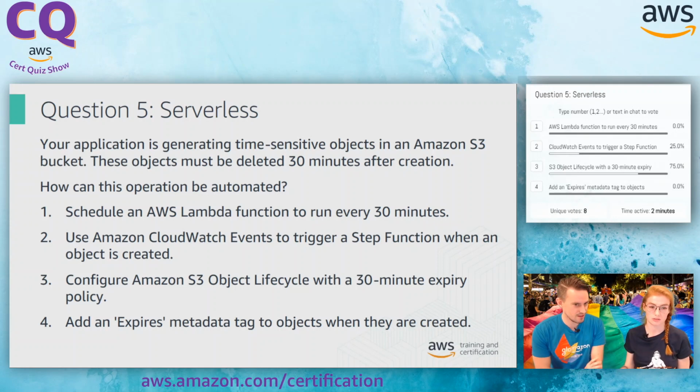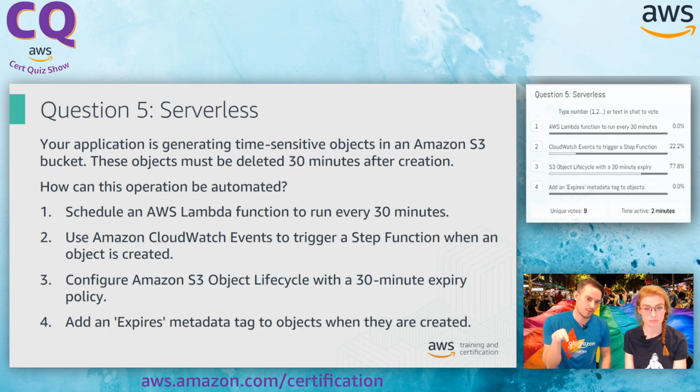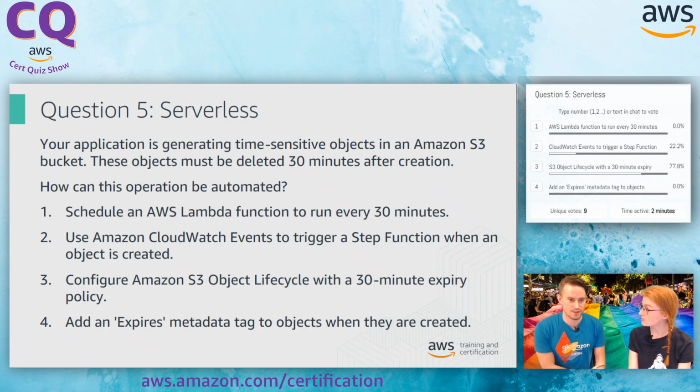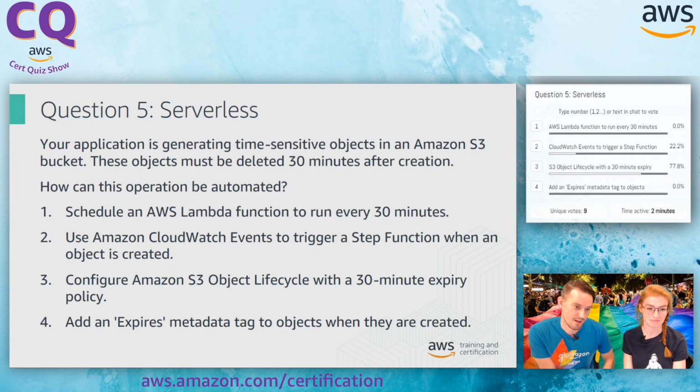So step functions are a thing. We can trigger them off of CloudWatch events, and step function allows you to wait, right? So that looks like a good option. Yeah, you create the file, CloudWatch will pick up the creation, you'll trigger the step function, schedule a 30-minute delay, and execute the delete. Seems like it could work, but let's check the rest.